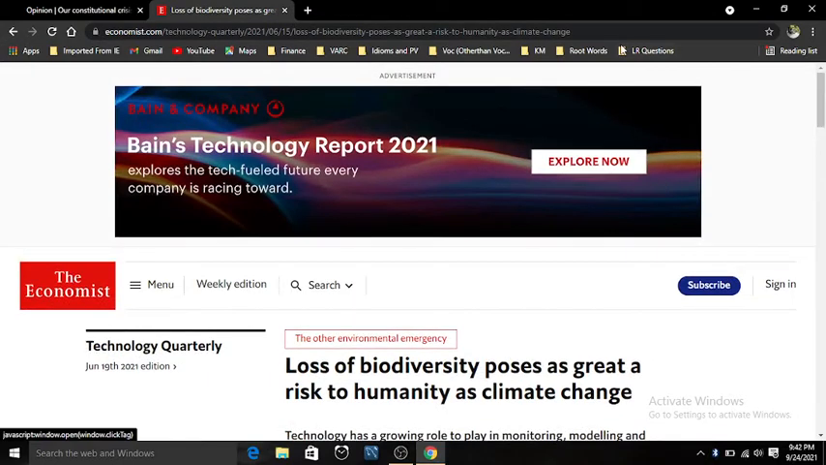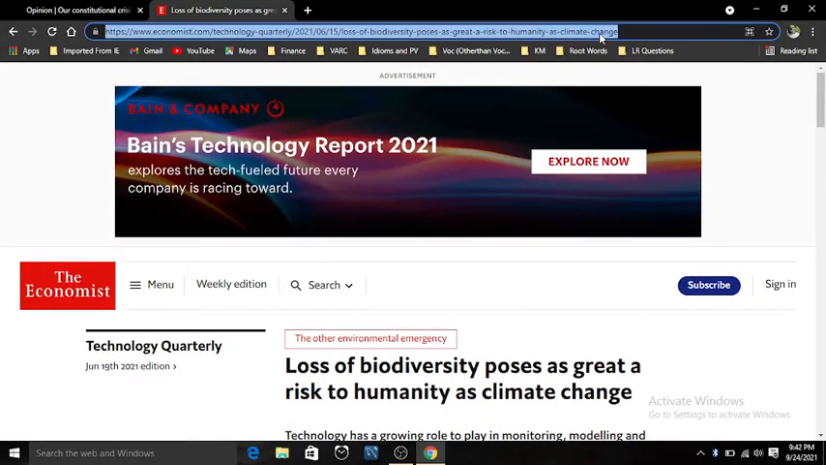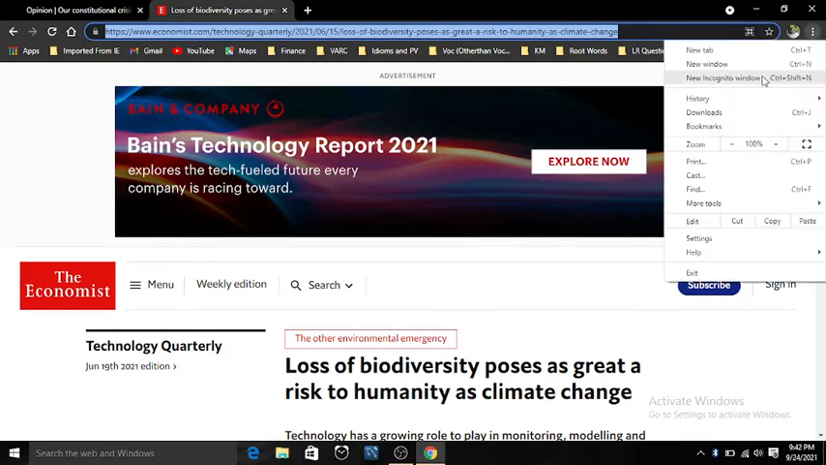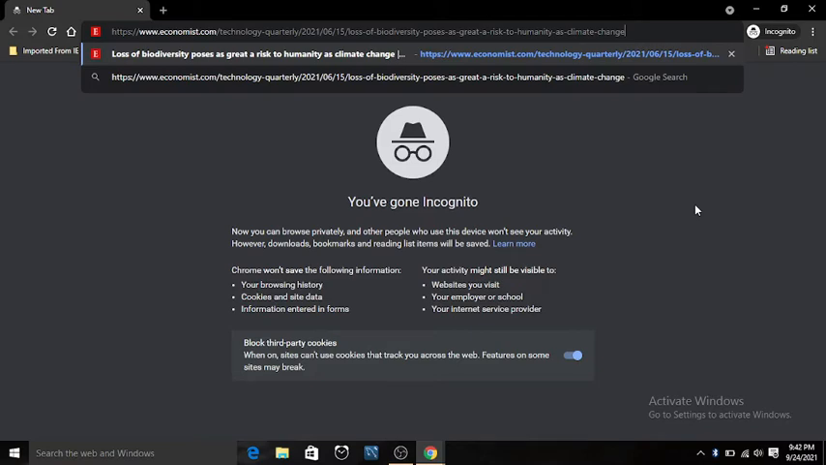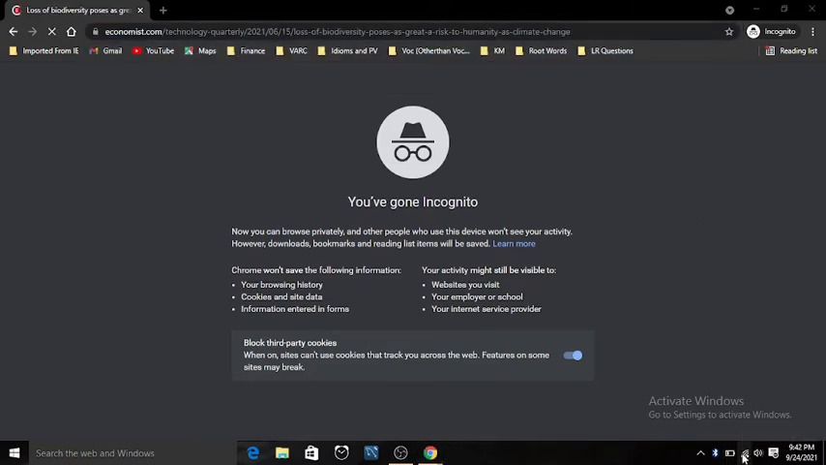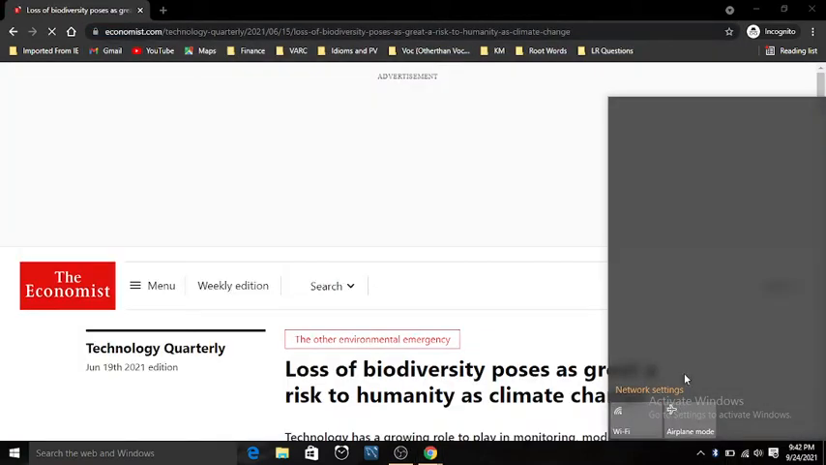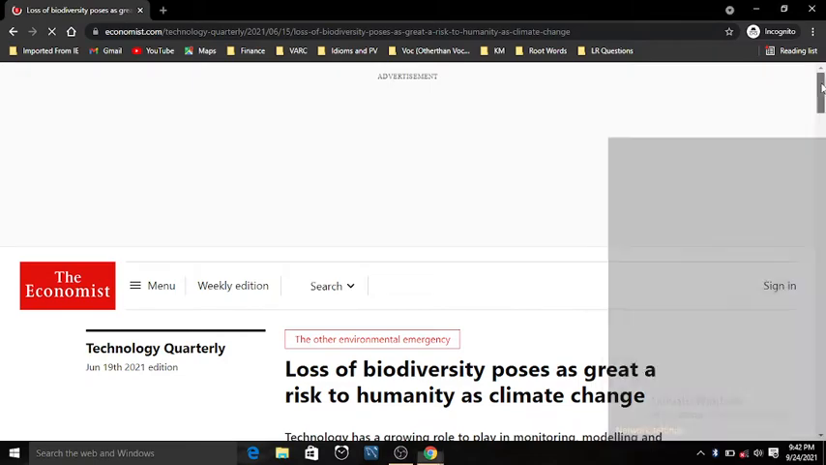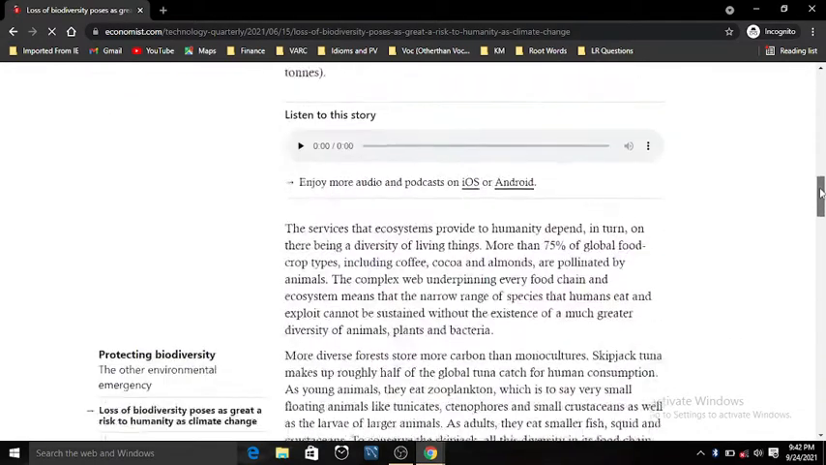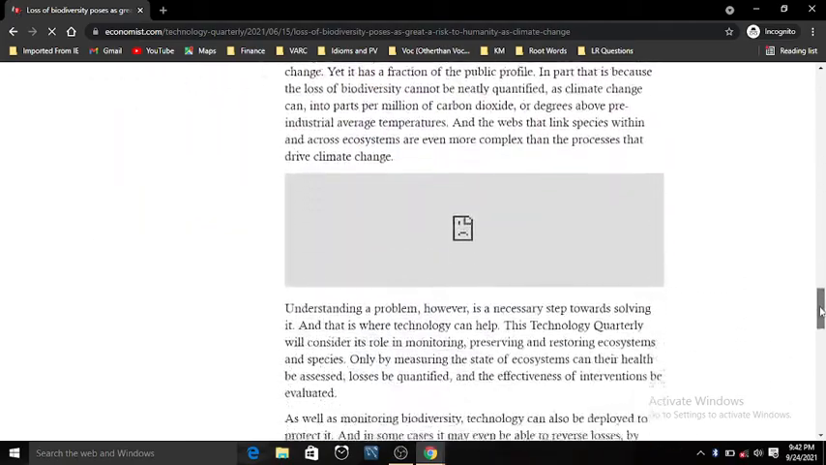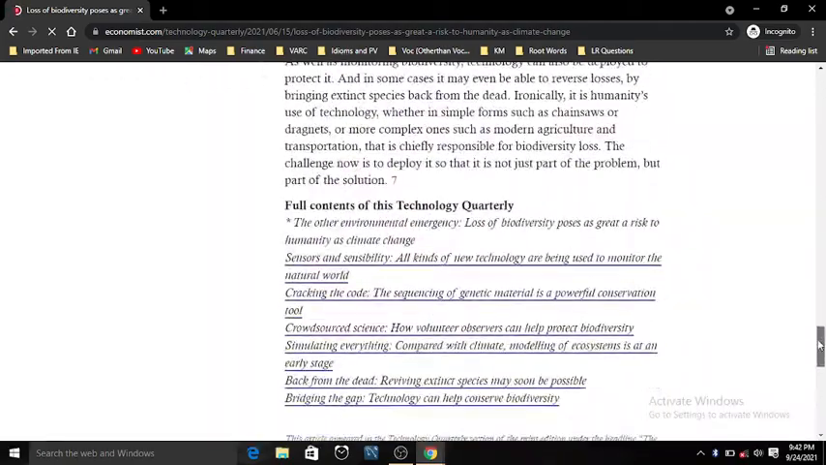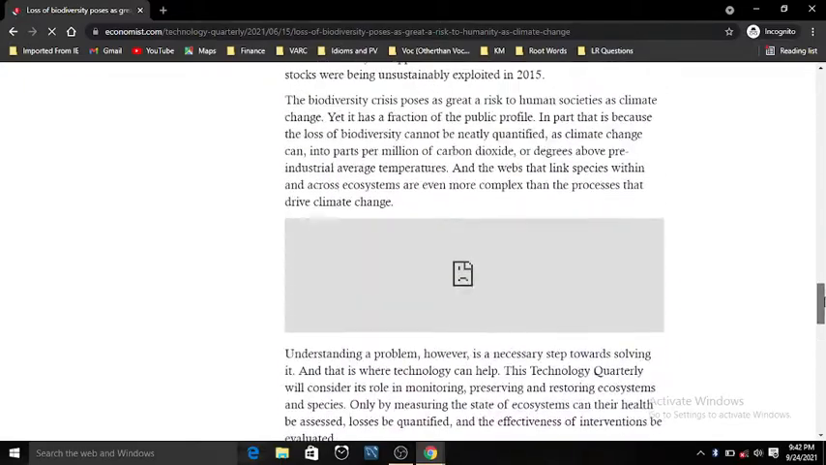What I'll do is just copy the link, open my Chrome in incognito mode, paste the link and press enter, and at the same time I will deactivate my internet. Now you can see the article has downloaded, but that subscription pop-up is not here. I can read the whole article till the end.